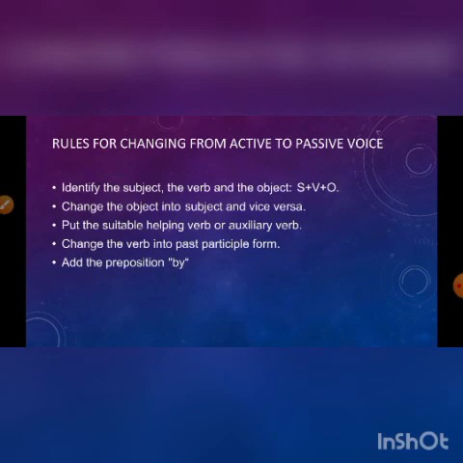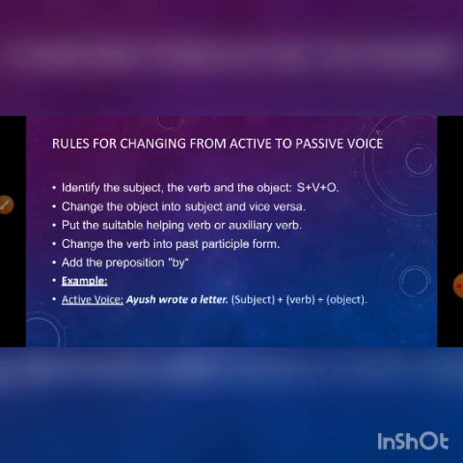So after all these steps, you have to write "by", then write the name of the doer. Now look at the examples I'm giving you here. In the active voice, suppose Ayush wrote a letter. So Ayush is the subject, wrote is the verb, a letter is the object. You can find it easily.